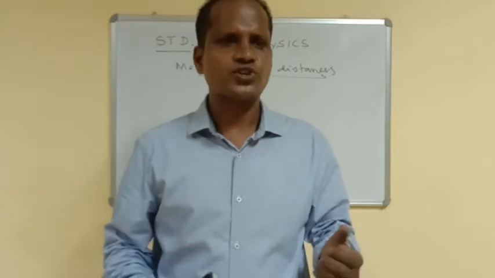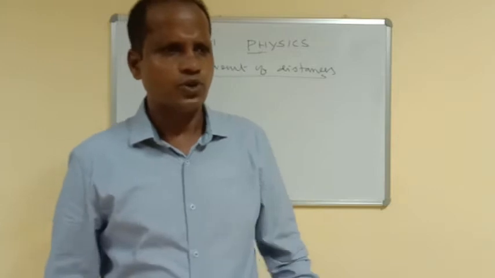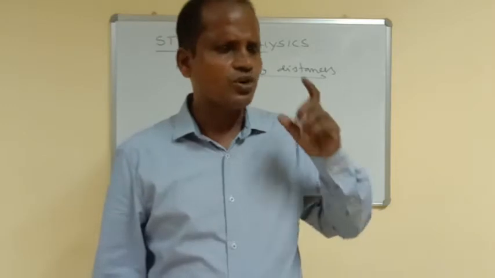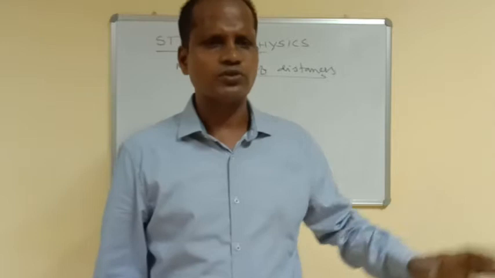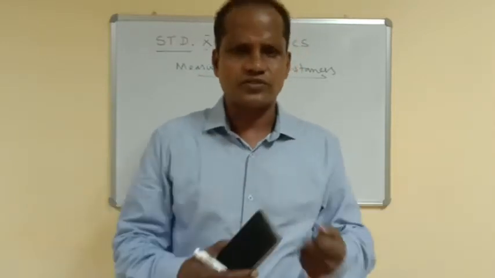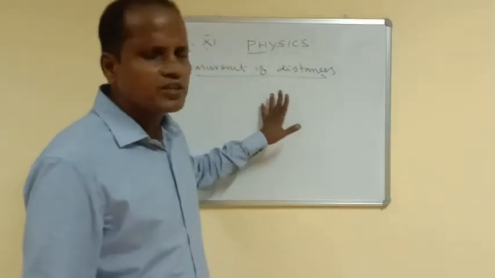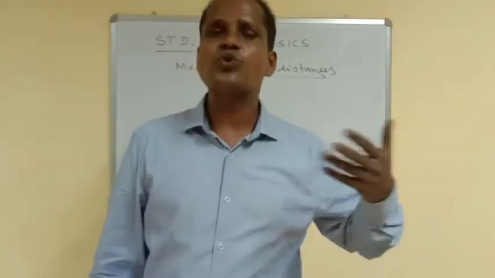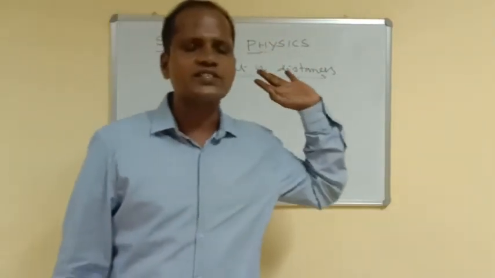Suppose you want to measure 10 meters of cloth. First you know the value of 1 meter. By using that meter only we can measure 10 meters of that cloth. So simply we can say measurement is nothing but comparison of a physical quantity with a standard physical quantity of that kind. Here we are going to see measurement of distances.